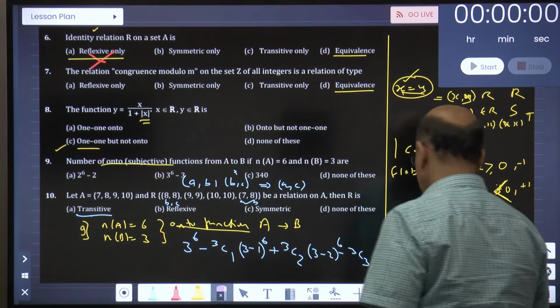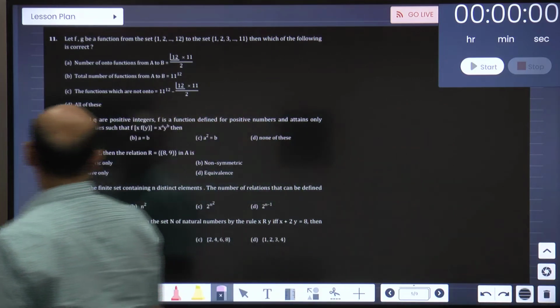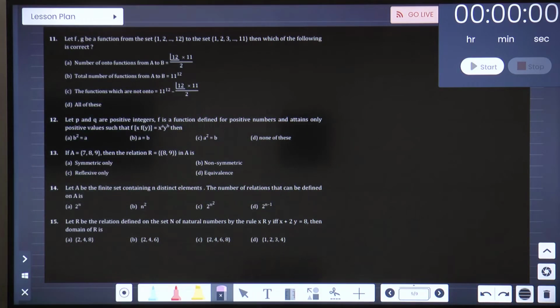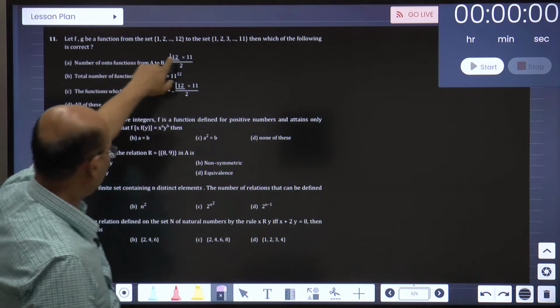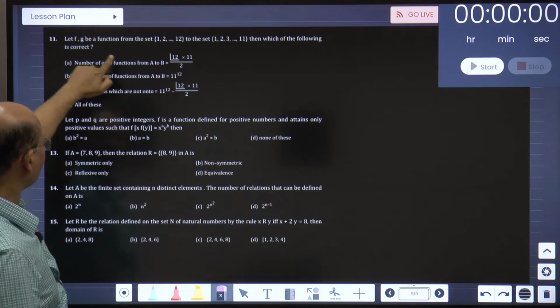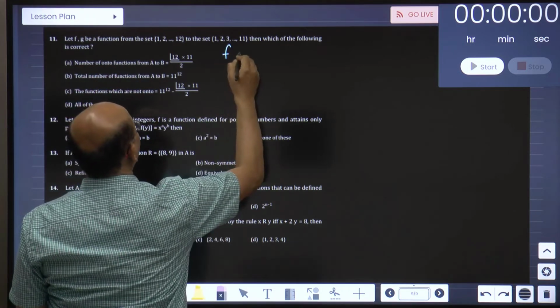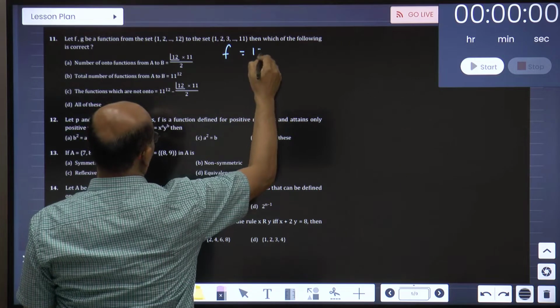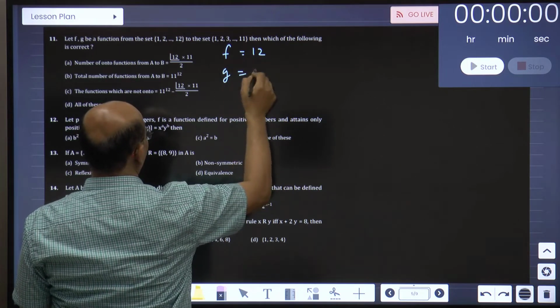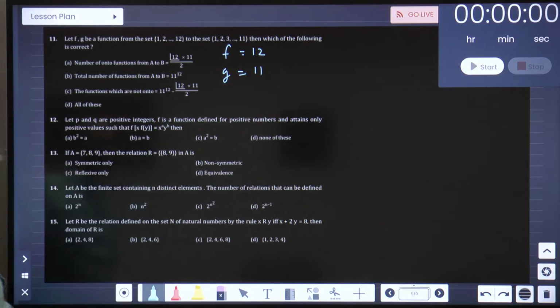Let us take the next sums. This is a nice question. Number of onto functions from A to B. Think properly, this is a slightly difficult question. They are telling, let f and g be the functions. In this case, the f function has 12 elements and the g function has 11 elements. Then which of the following is correct? It will be really a tough case for all of us to work out.